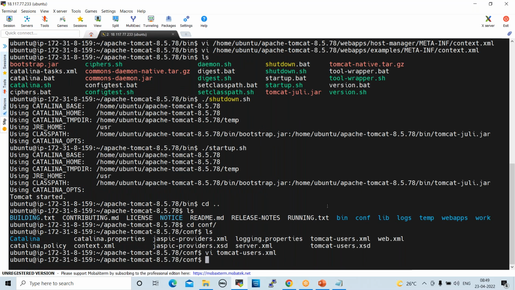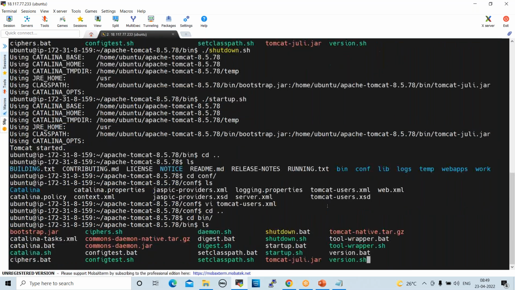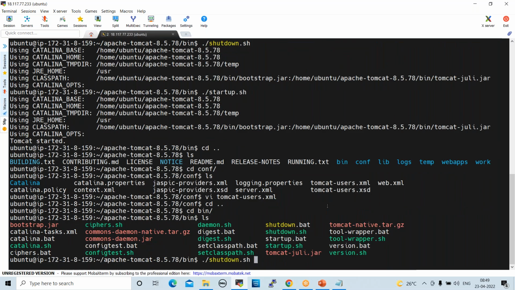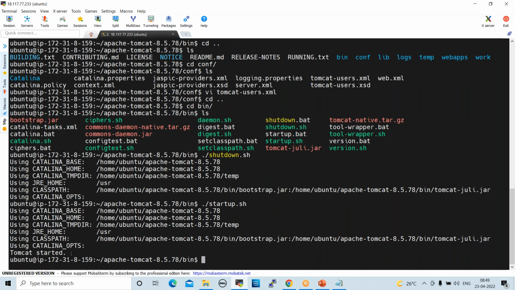Again, we have to restart the service. If you modify anything in the Tomcat server, we have to restart the service. Come out from the conf directory and go to the bin directory. Run ./shutdown.sh and then ./startup.sh. Now Tomcat is started. Fine.